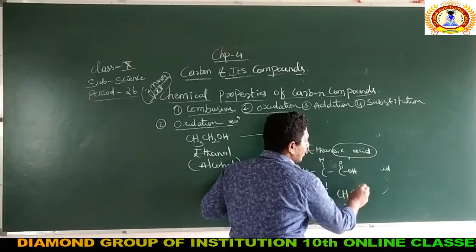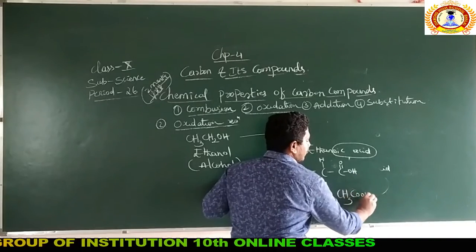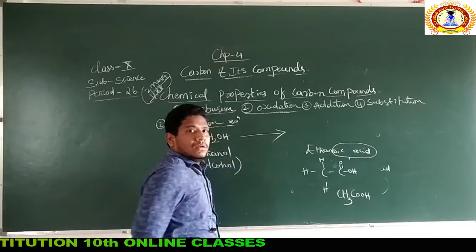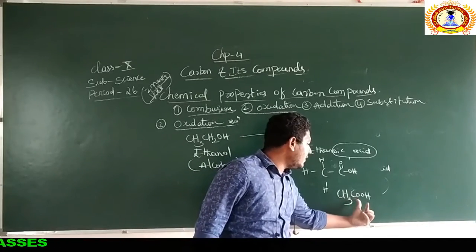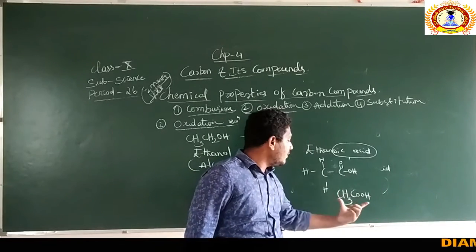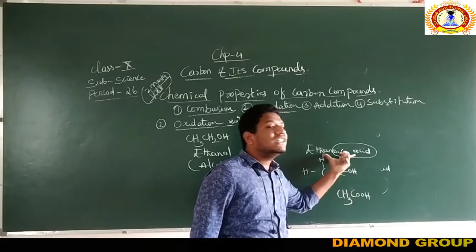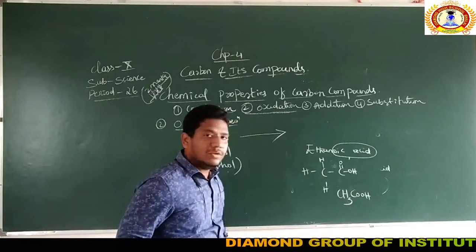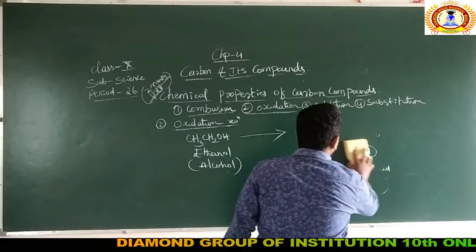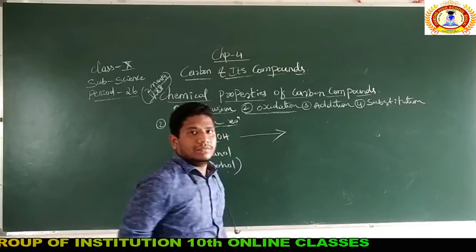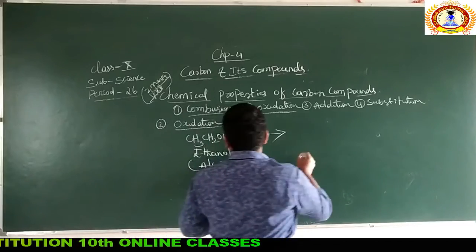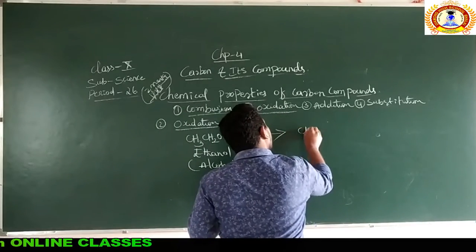Come here, one more O, and this H. So what does the molecular formula become? CH3COOH. So what is this? This is ethanoic acid, right? You understood, right? What is the molecular formula?